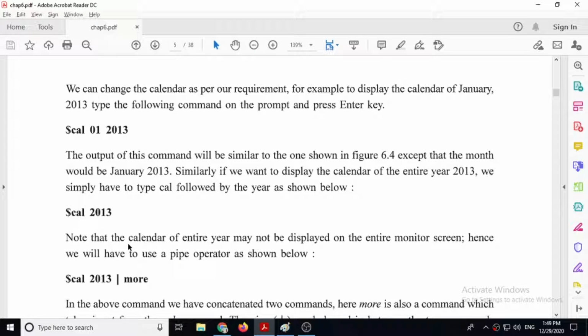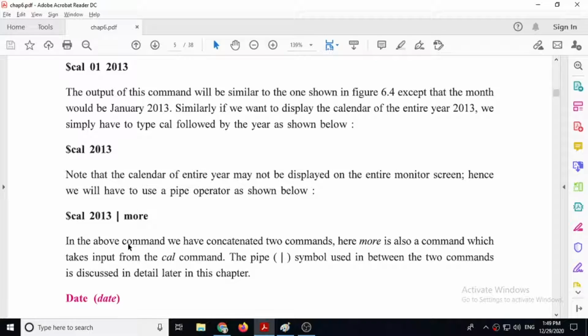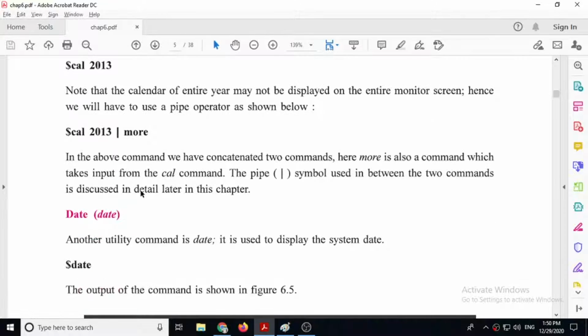If you want to display the information page wise, then you can use more command with cal command. Just if you give cal and then year number, then it will show all the months detail of particular year. But if you want to see page wise, then you can use more command. So we have seen up to this.